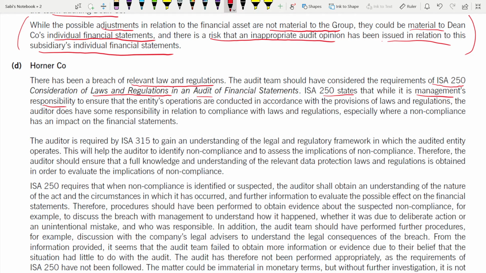Okay, the auditor does have some responsibility. They cannot say it's the management's responsibility, so I'm not responsible at all. No, they have some responsibility in relation to compliance with laws and regulations, especially where non-compliance has an impact on the financial statements. Not all non-compliance will have an impact on the financial statements, but where this is the case, then some responsibility has to be borne by the auditor as well.